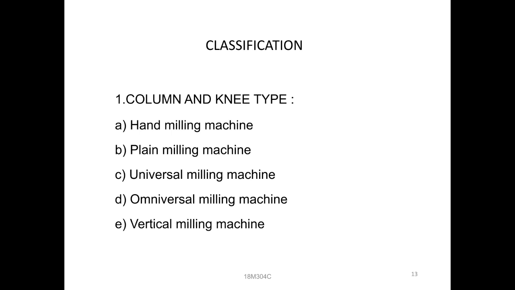These are the five types. That is the main thing.